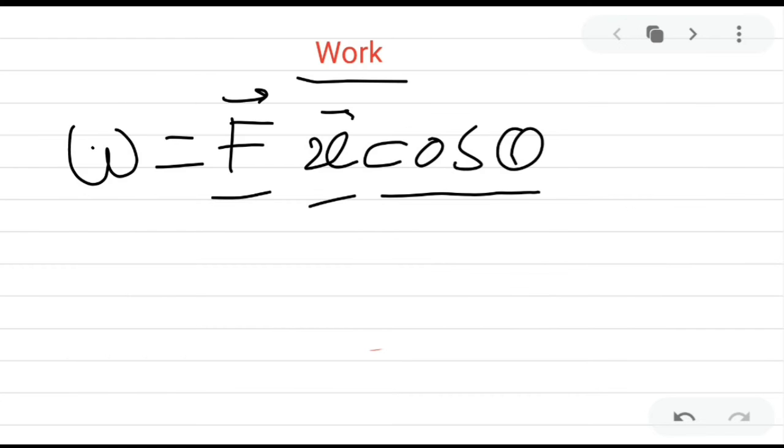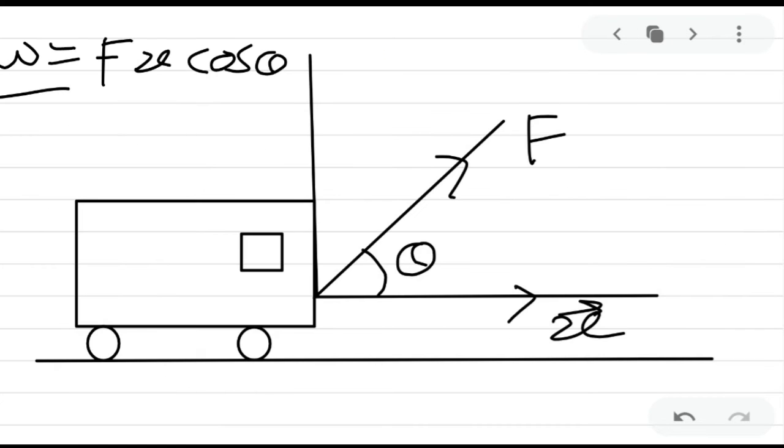For an angle greater than 0 and less than 90 degree, we will get work done, but it is less as compared to when cos 0 degree is equal to 1.